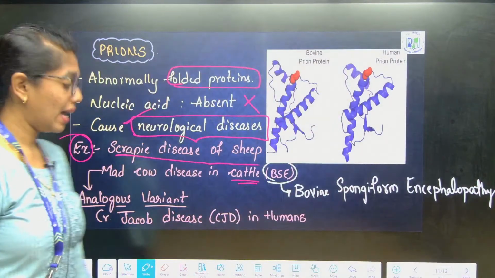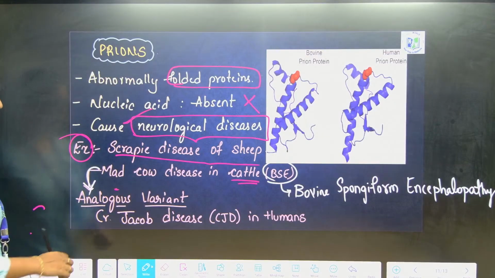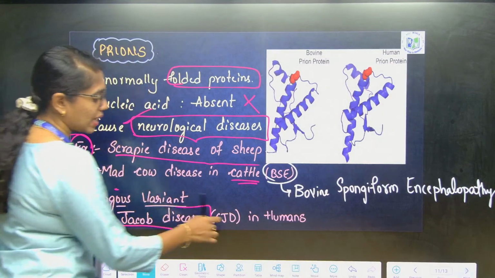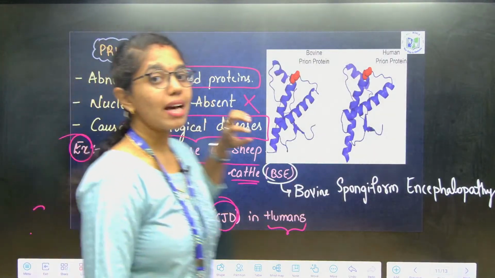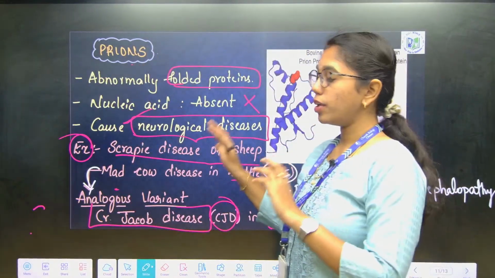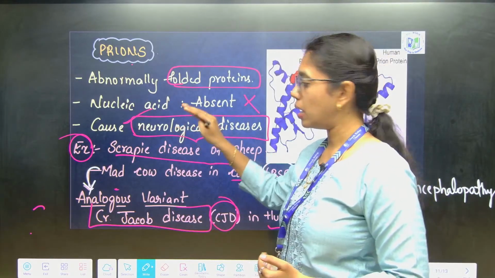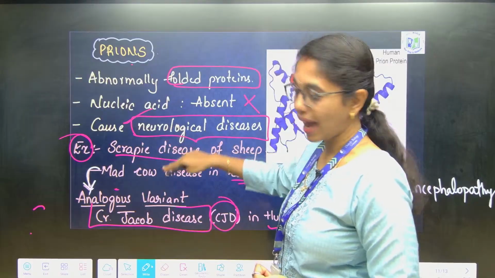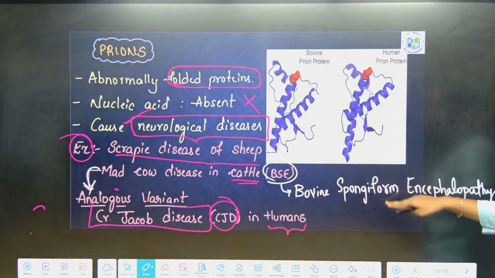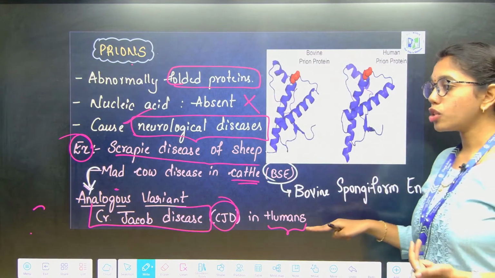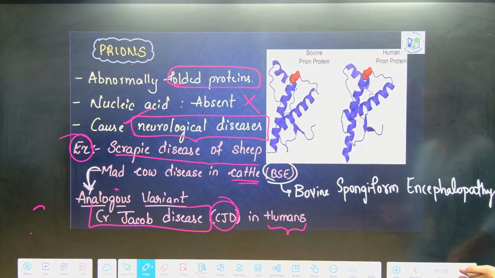Bovine spongiform encephalopathy, which is mad cow disease. This gives an analogous variant, that is Creutzfeldt-Jakob disease, CJD, in humans. Got it right? So, prions are what? Abnormally folded proteins where the nucleic acid is completely absent. This causes neurological disease. For example, scrapie in sheep. The same analog will cause mad cow disease in cattle, which is addressed as bovine spongiform encephalopathy. The analogous variant for humans includes Creutzfeldt-Jakob disease, that is CJD.